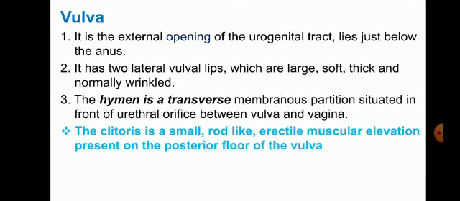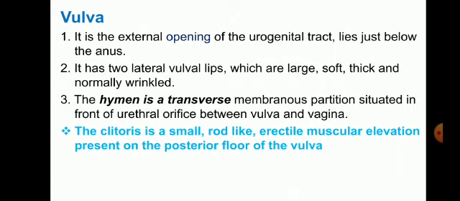Next, the vulva. It is the external opening of the urogenital tract, lying just below the anus. It has two lateral vulval lips, which are large, soft, thick and normally wrinkled. The hymen is a transverse membranous partition situated in front of the urethral orifice, between the vulva and the vagina.